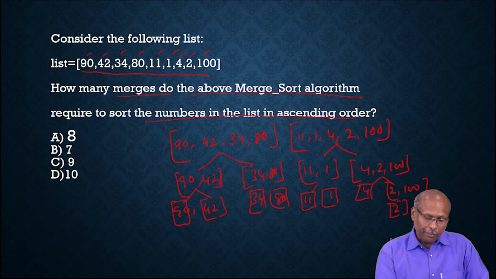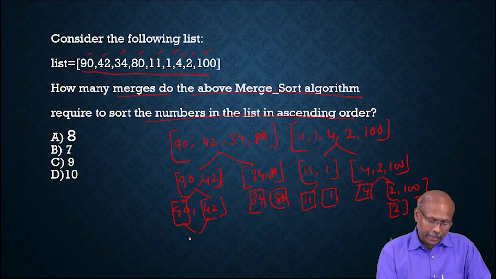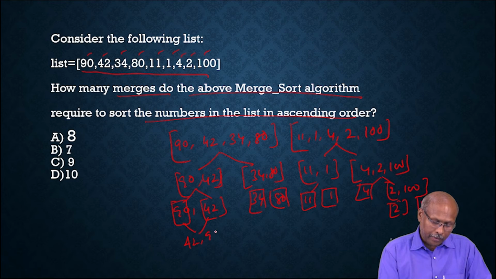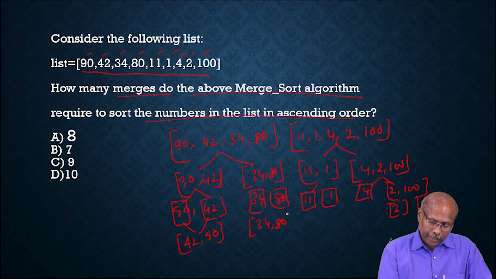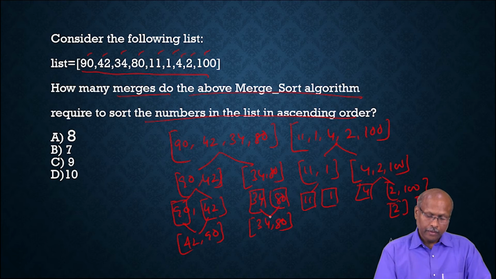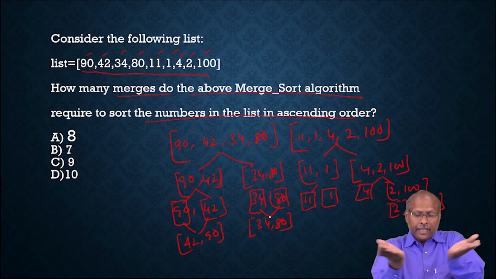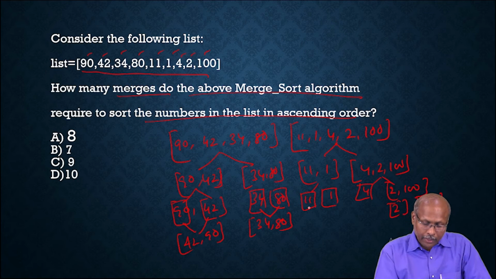Now it will start merging. This is the first merging. 90 and 42 become 42 and 90 because you have to store in ascending order. Similarly, 34 and 80 is merging, that means combining. Again 11 and 1, after combining you will get 1, 11.